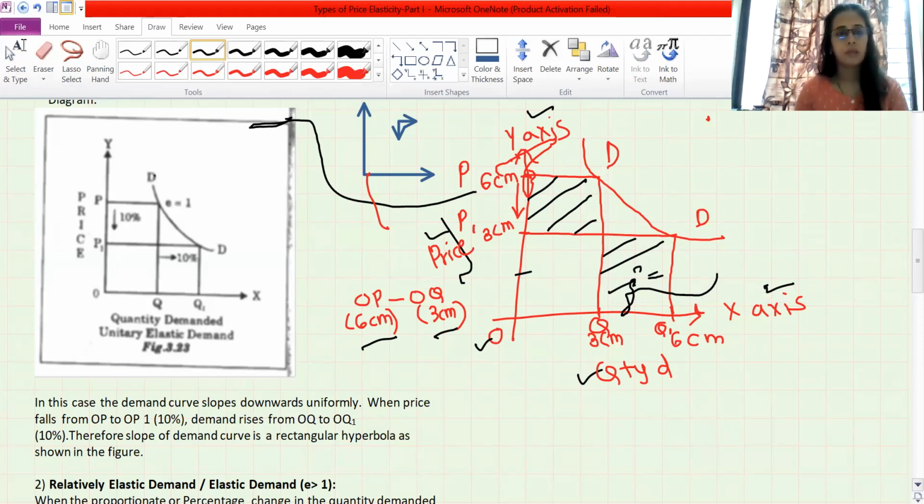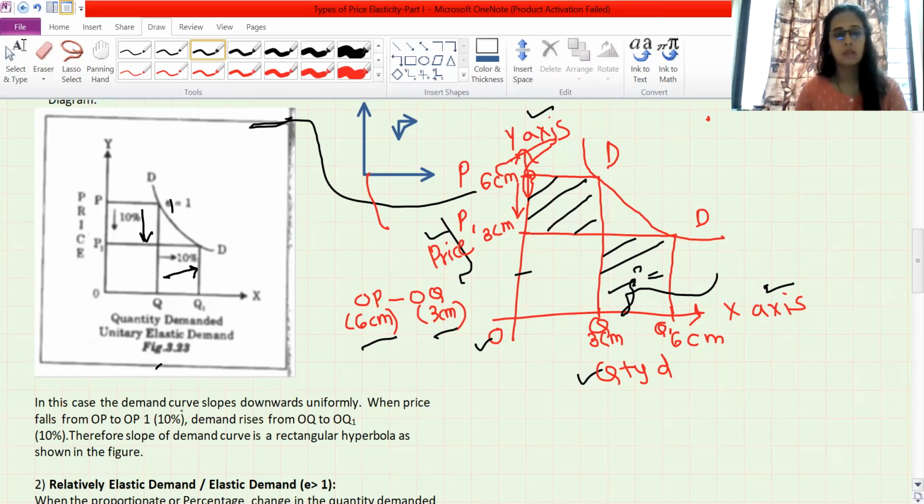Now let's see the diagram is the same like this. Here they have labeled DD, demand curve, elasticity is equal to 1, 10% fall in price, exactly 10% rise. That's why I'm telling you these two boxes should look the same. Then here they have shown initially price is OP, quantity demanded is OQ, which we have drawn after 3 centimeter. And when price falls, exactly after 3 centimeter from Q to Q1, the distance is 3 centimeter, or you can mark from O to Q1 6 centimeter, and your diagram will look like this. Quantity demanded, price, everything has been labeled.